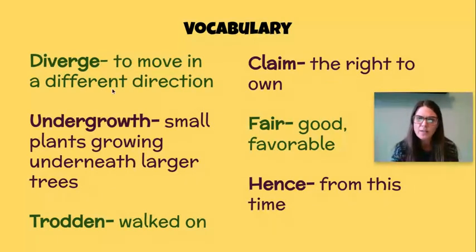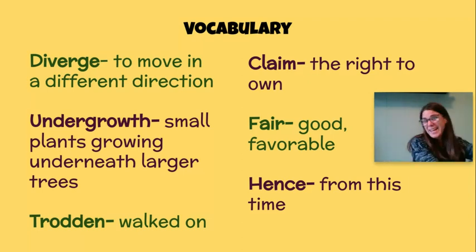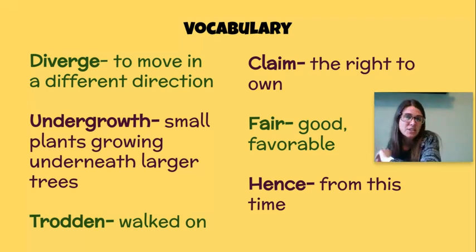Diverge means to move in a different direction. So it means you're going one way and maybe you turn around and you go a different way, okay? Or you turn to the left or you turn to the right. Or maybe there's a winding path and it starts to go this way and then it curves and turns the other way.